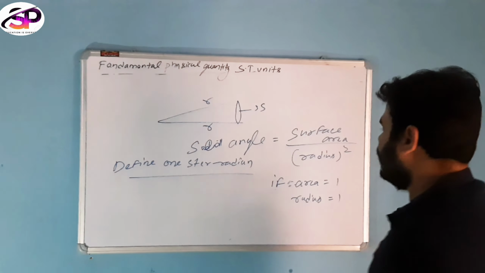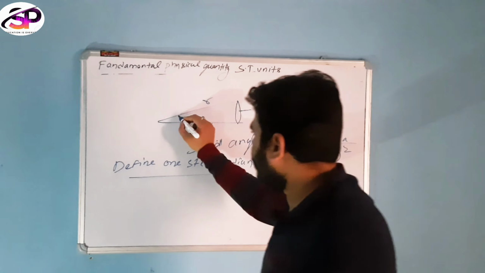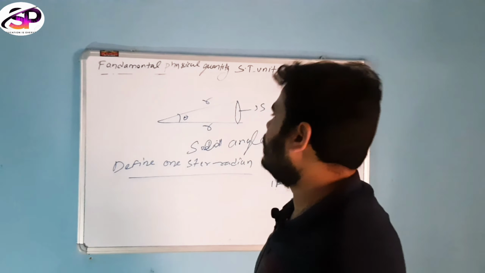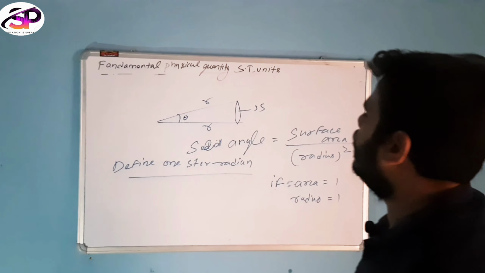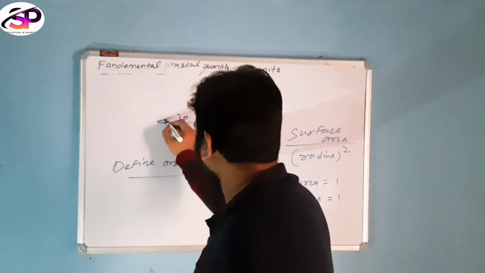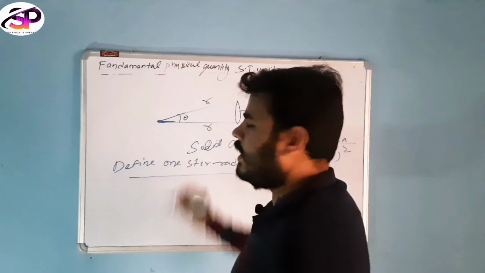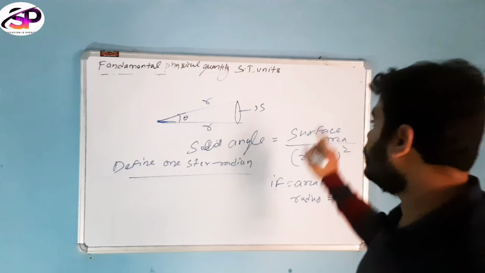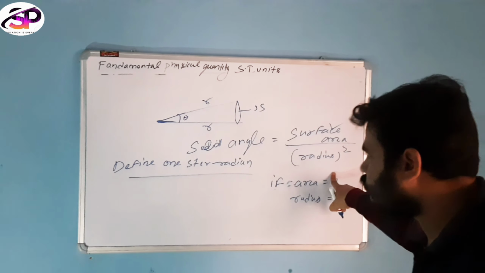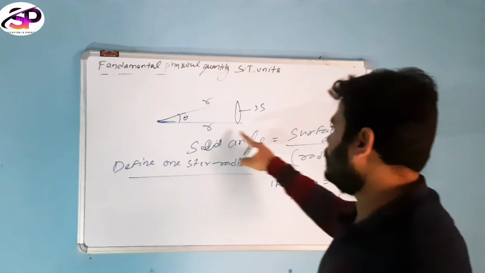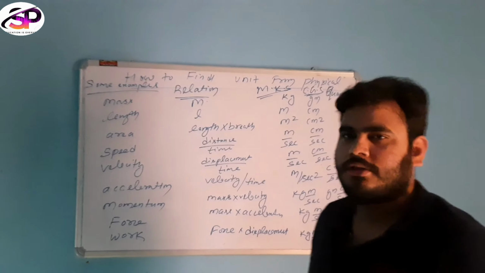What do you mean by 1 steradian? It is the solid angle subtended at the center of the sphere by a surface area whose area is equal to the square of its radius. That is called 1 steradian.